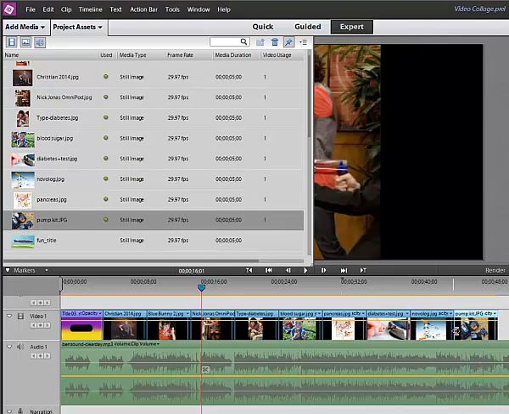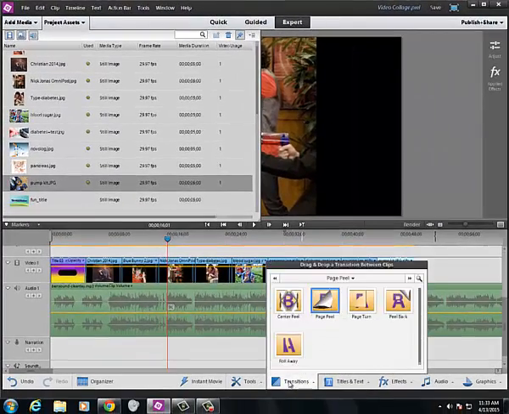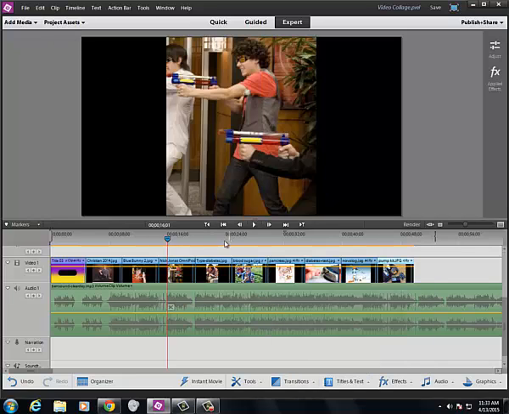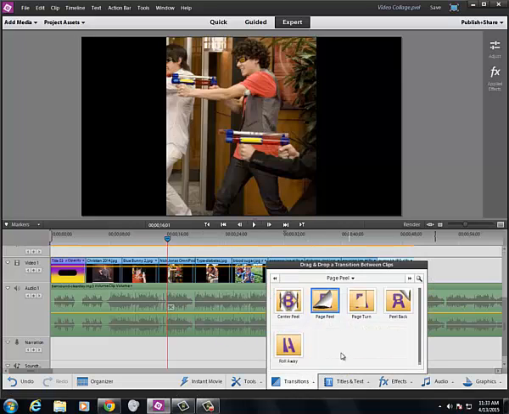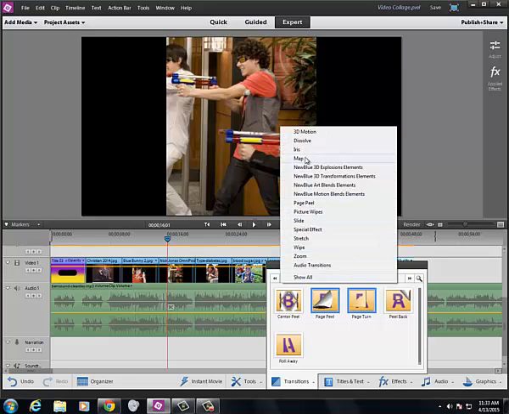Once you get all your pictures in and you get your music in, you're going to go down to the bottom here where it says Transitions. I can actually close my Project Asset window for now because I've moved all my pictures in and I've moved my music in. Open up your transitions window. There are many different categories of transitions. Doesn't matter which group you use, and I'm going to ask that you use several different groups because I want you to explore and experiment with this piece of the program.